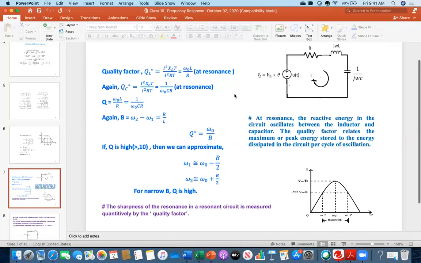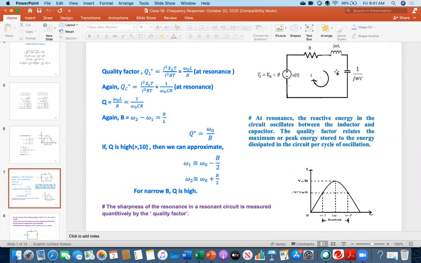I have written two definitions, Q_L and Q_C. The quality factor comes in terms of inductance and capacitance. This is the series circuit that we started talking about today. I said that series resonance will occur when XL equals XC.